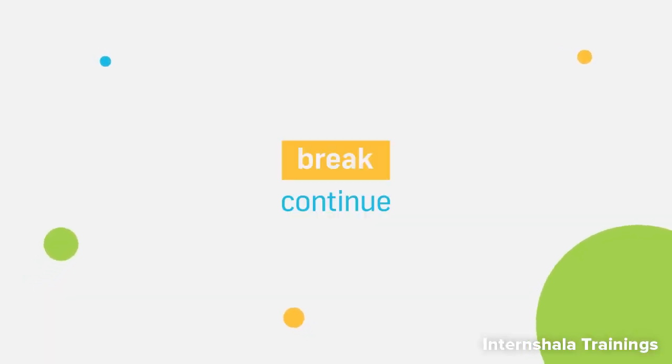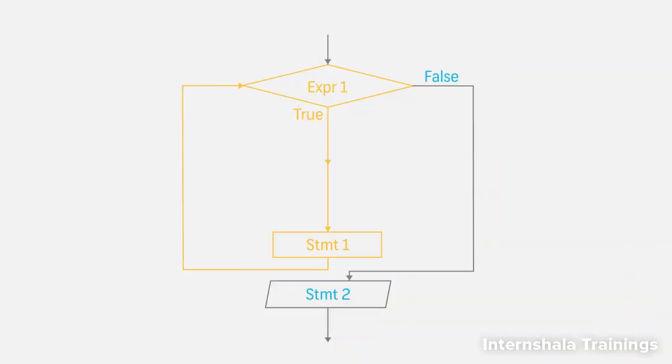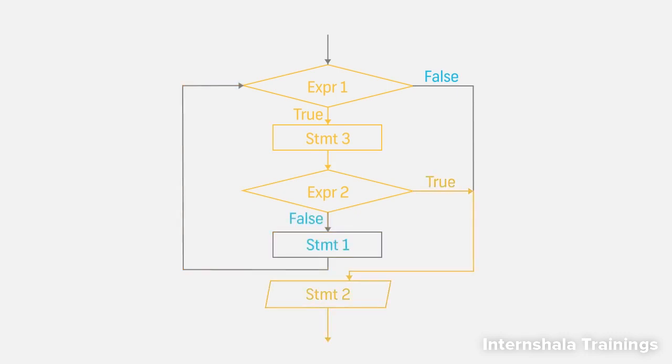Let's look at two loop control statements, break and continue. Let's start with break. If we want the loop to exit early without completing all the iterations, we can use the Python keyword break. Let's understand this better. In this diagram, you see that the looping block is repeatedly executed till expression 1 is true. Now, let's add another Boolean expression 2, inside the looping block, which is verified for each iteration.